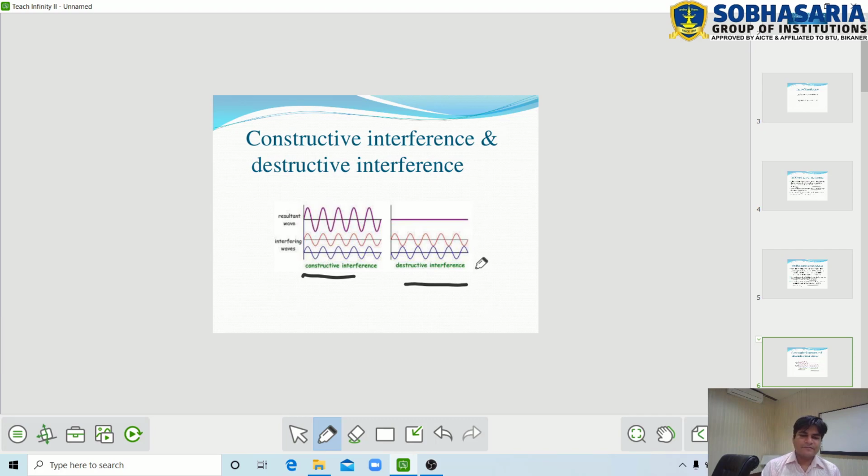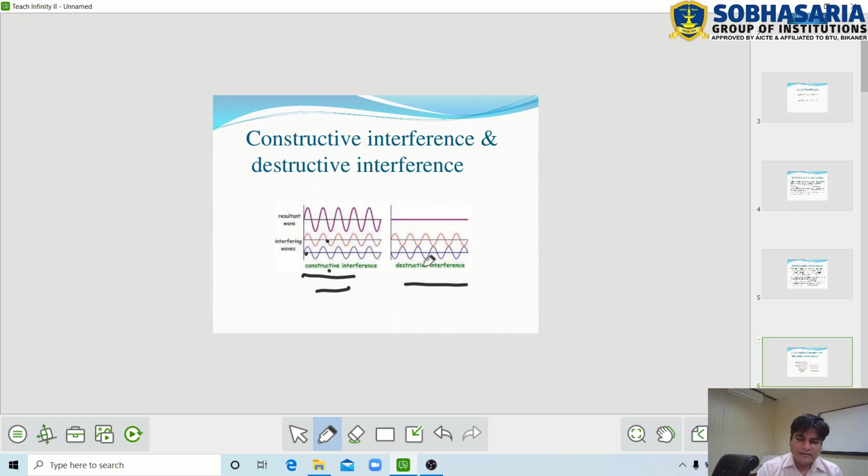In the first diagram, this is the first beam and this is the second beam. Both are interfering beams having the same frequency and same amplitude, propagating in the same direction. When they are superimposed on each other, they produce a resultant beam, and at some point of this resultant beam the intensity is maximum, therefore constructive interference is produced.